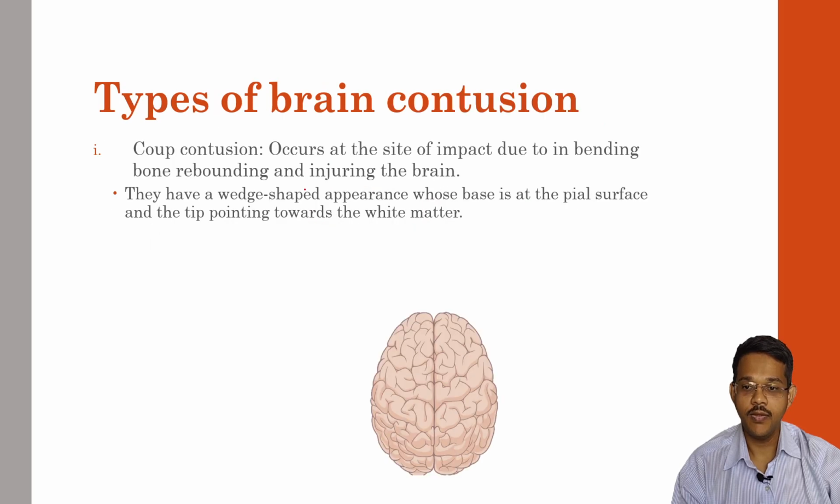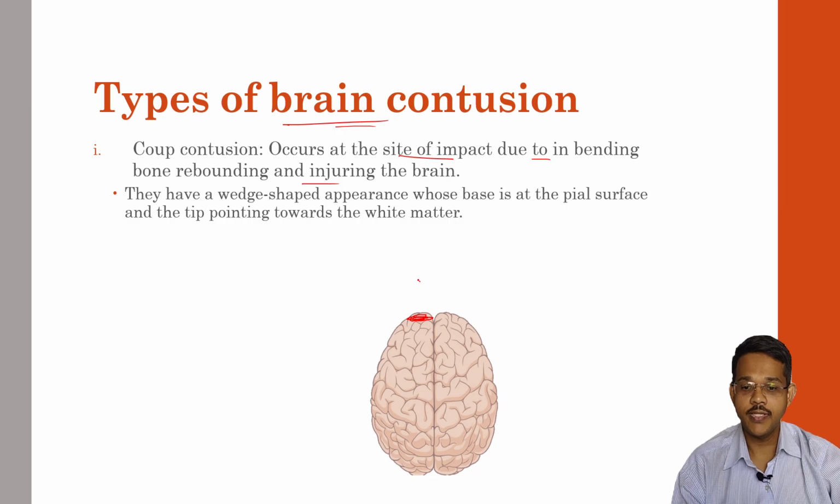Now coming to different types of brain contusions. One is coup contusions. Coup is a term used for any injury which occurs at the point of impact. So these are contusions which occur at the site of impact due to the in-bending of bone rebounding and injuring the brain. So this occurs because of the brain rebounding against the bone surfaces and occurs at the point of impact.